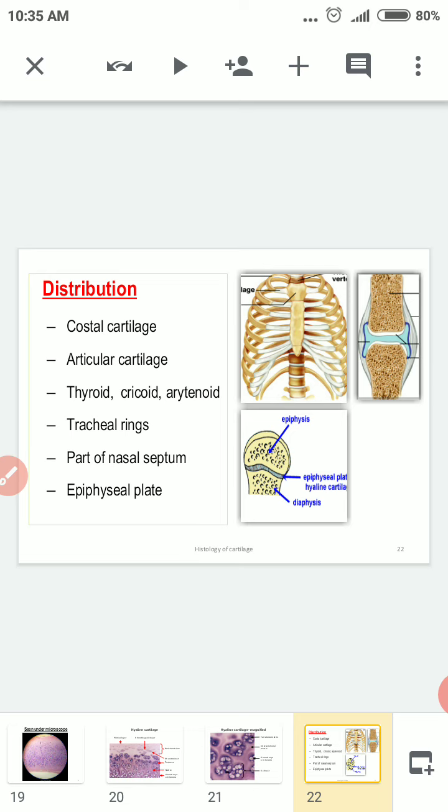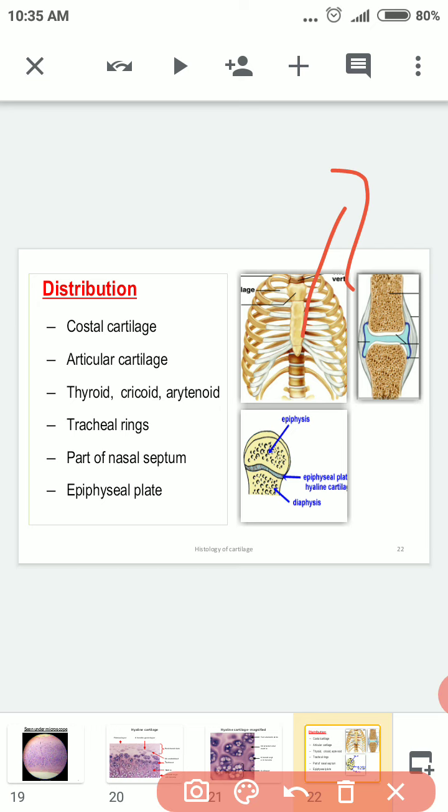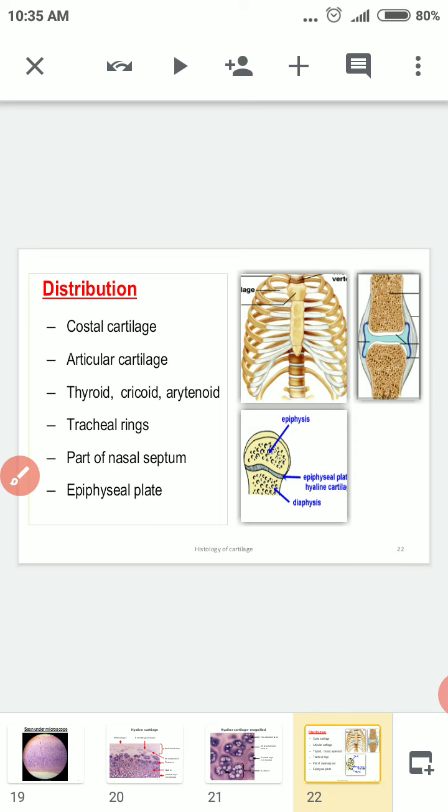Where are they present? Distribution: it is present in the costal cartilage, articular cartilage, you can see here at the end of the bone. This part is made up of articular cartilage. Also thyroid cartilage, cricoid and arytenoid, which are the cartilages of the larynx, tracheal rings, parts of the nasal septum and the epiphyseal plate. Learn these examples. Costal cartilage, articular cartilage, thyroid, cricoid, arytenoid, tracheal rings, parts of the nasal septum and epiphyseal plate are all made up of hyaline cartilage.